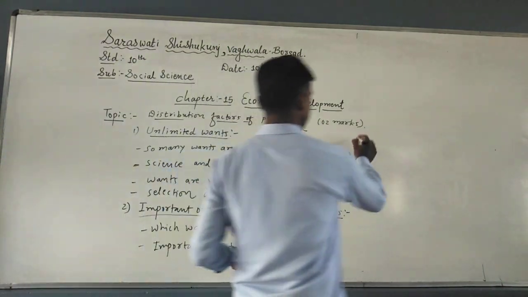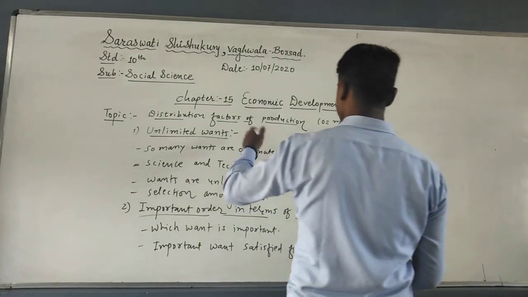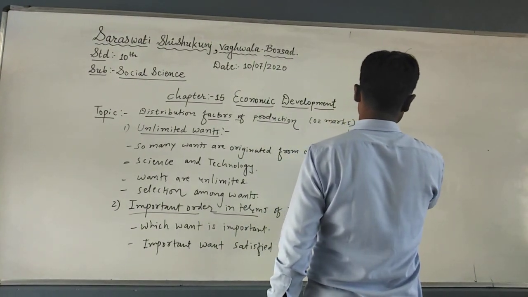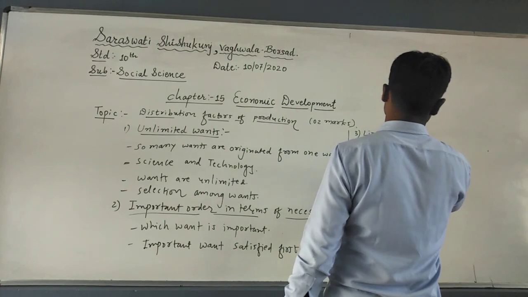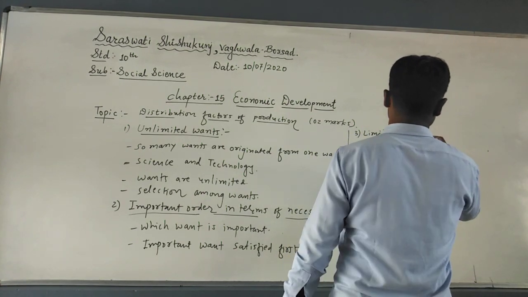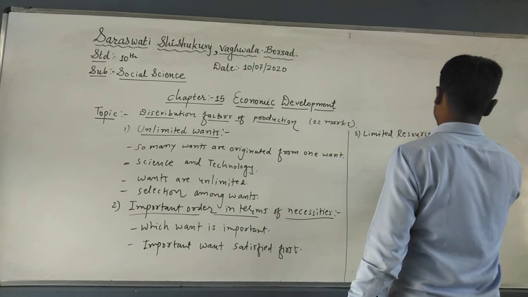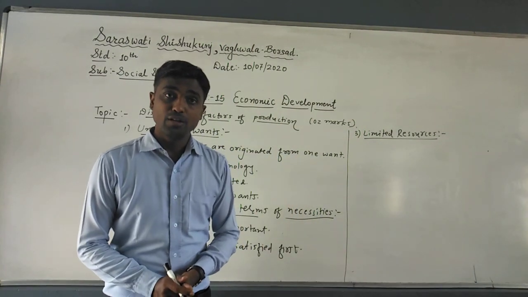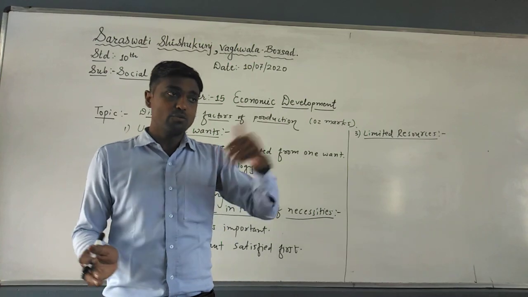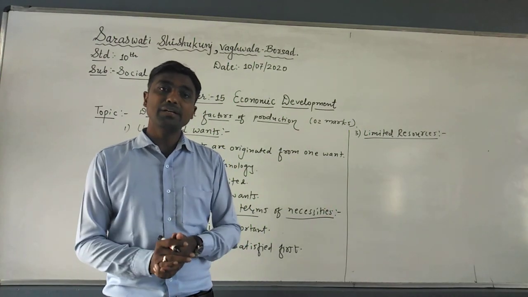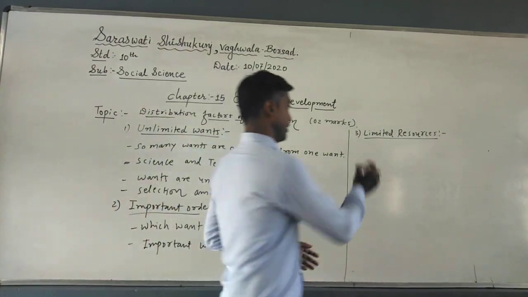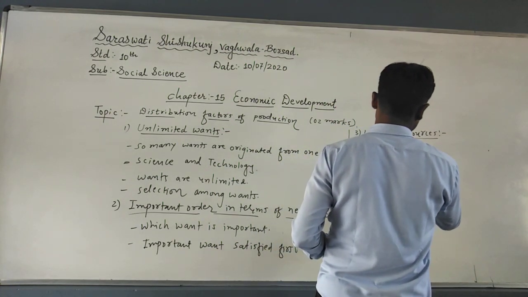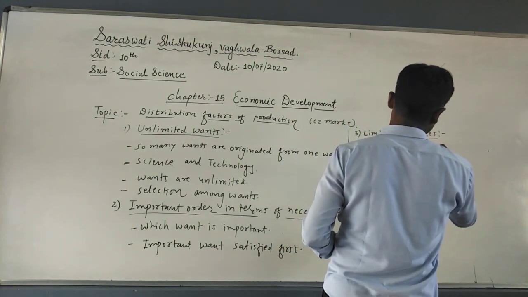Now I will mention the third point of these distribution factors of production. The third point is limited resources. As you know, human wants are unlimited, but to fulfill these wants, the resources are limited, either natural or man-made.